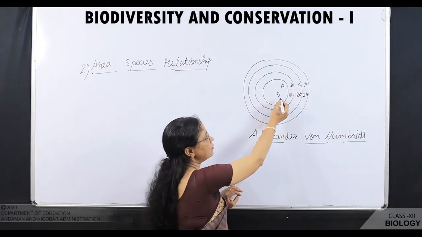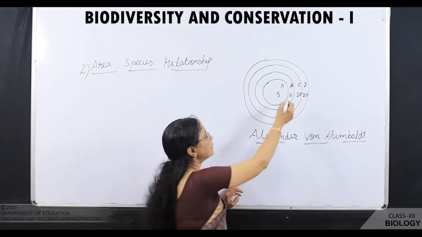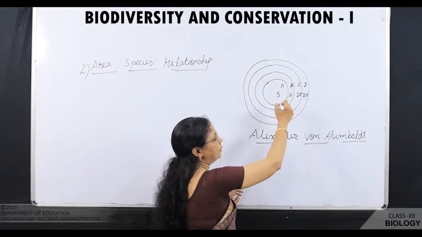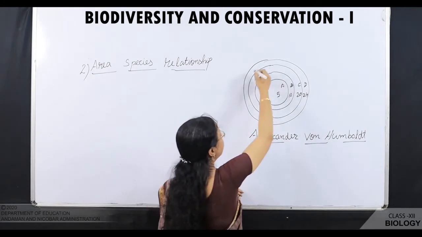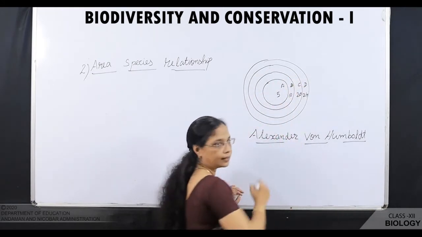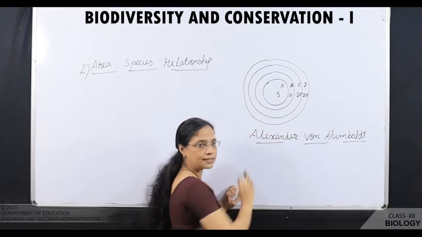It is having 5 species. And again we are increasing this area to B. Again there is an increase of species up to 10. Again we are increasing the area of survey to C. Again the species richness is doubled.